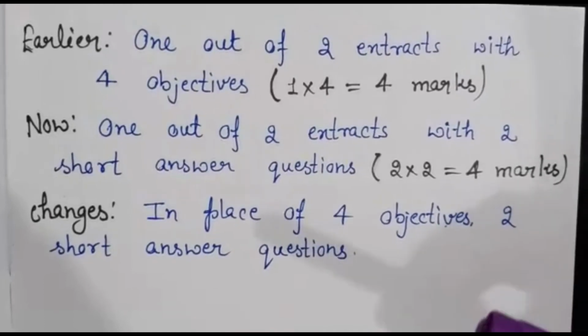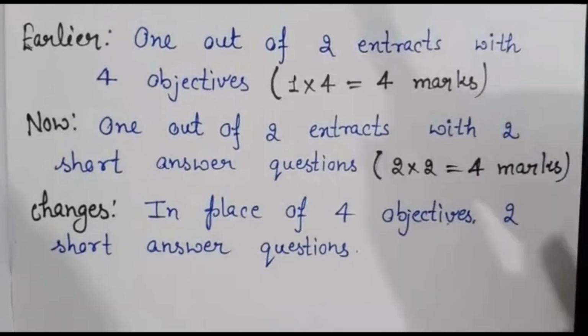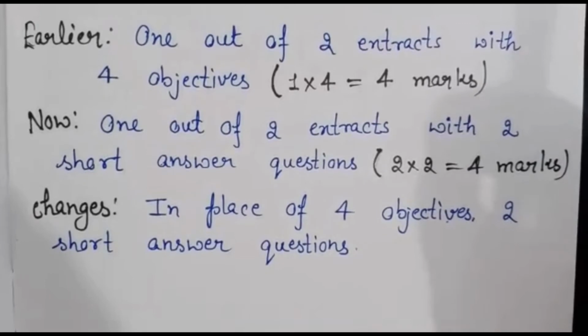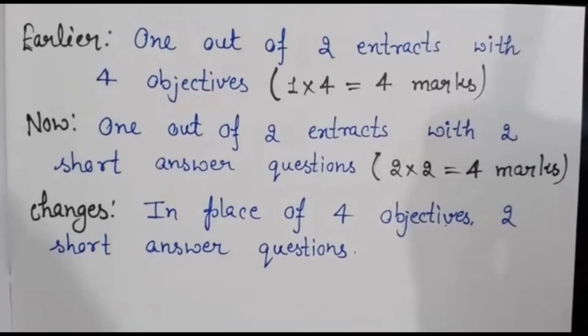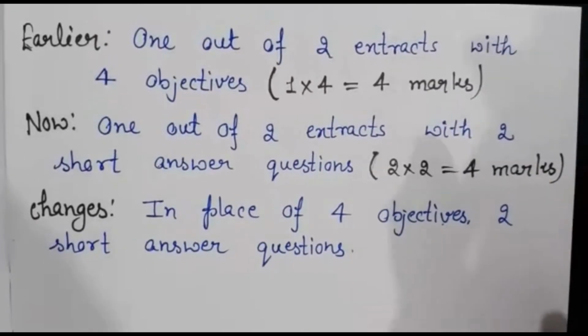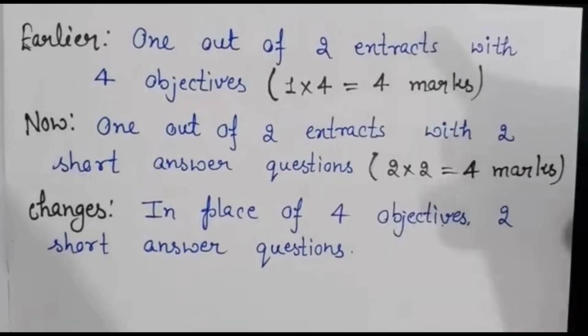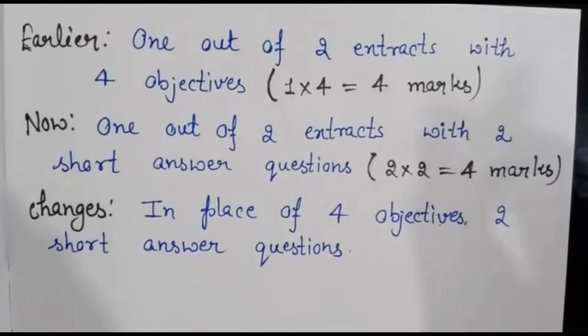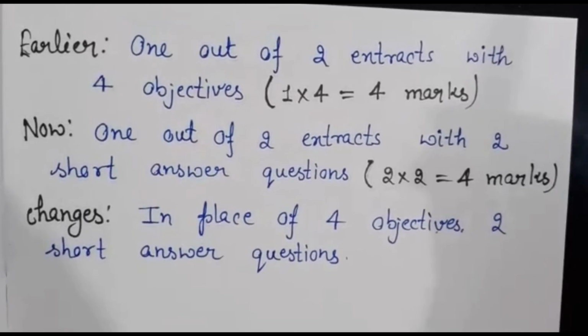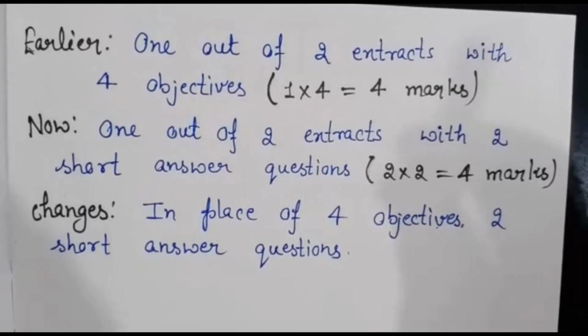It means there will be 2 questions only, and you will have to write 1 to 2 lines for each question, and the total will be 4 marks. So what is the change? The change is that in place of 4 objective questions you need to write only 2 short answer questions, and you will get 4 marks.